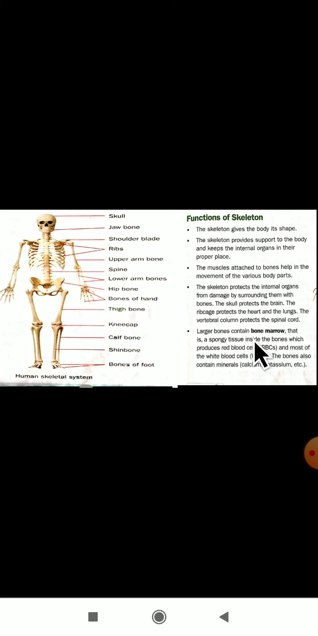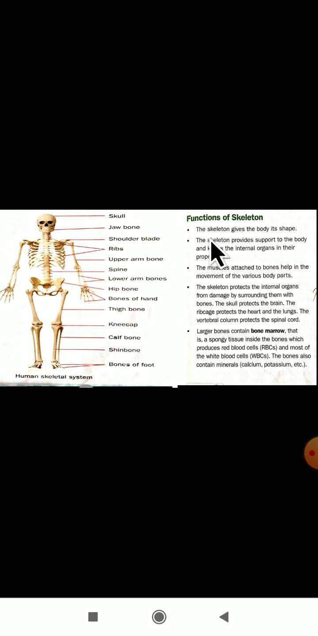Let us study here. The skeleton gives the body its shape. Yes, our body has one particular shape. If there were no skeleton, there would be no shape to the human being. So the first point is that the skeleton gives the body its shape. Why does our body have a particular shape? Because of the skeleton only, because the skeleton is present inside our body.